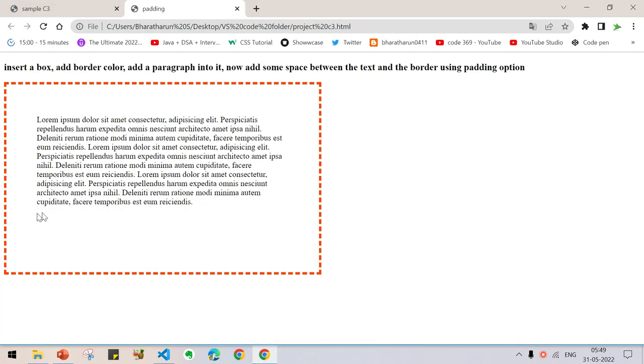So you cannot control the bottom side of the padding. Only if you have enabled the overflow option can you control it. The same space left here will be left here also. Otherwise you cannot do padding for the bottom side. So you have to learn overflow, and we will be doing it in the upcoming videos.